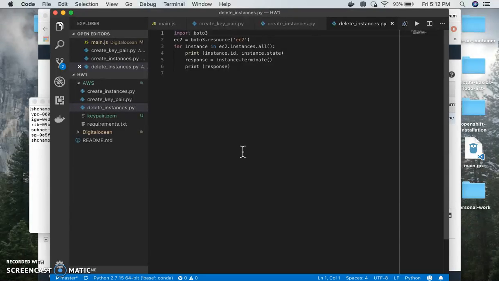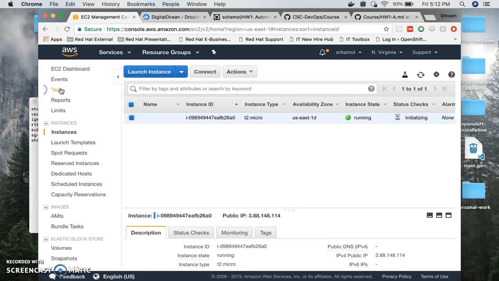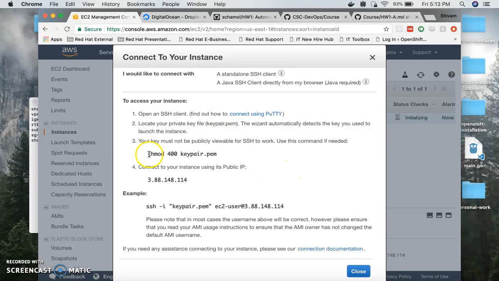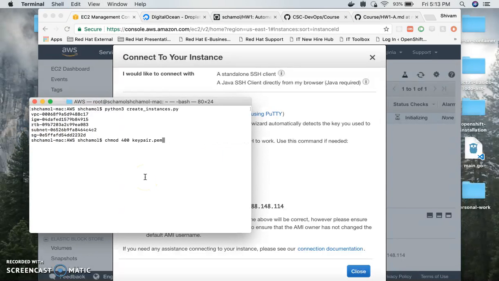What I've done is I just pull in all the instances for the credentials that are there, and just terminate those instances. So that happens. Now we see that our instance is running. All I need to do is, first of all, change the permissions of keypair.pem, because right now the permissions are really open, and we don't want everybody using our keypair.pem and creating their own instances.